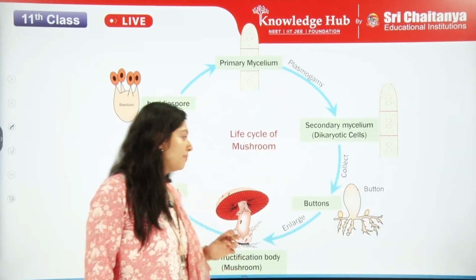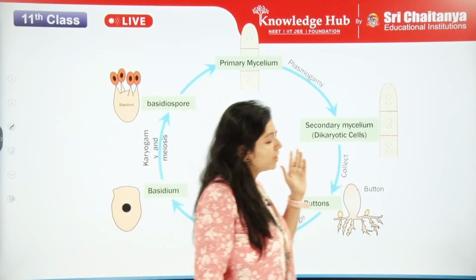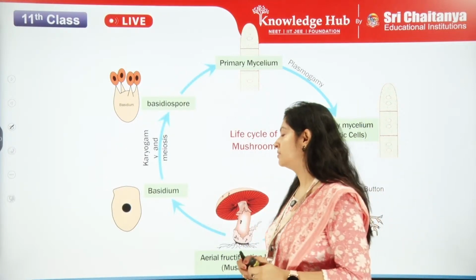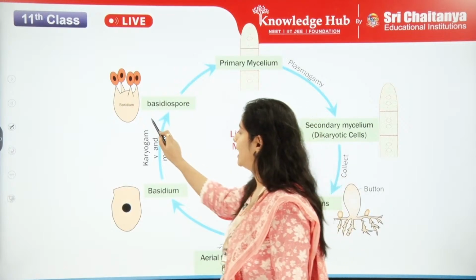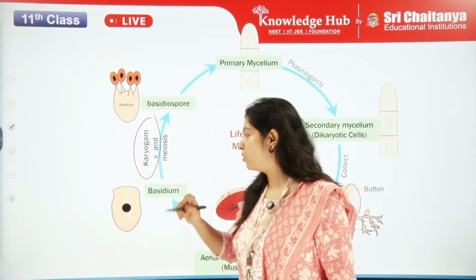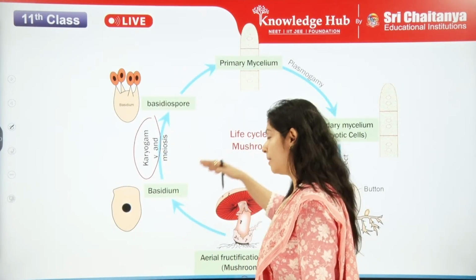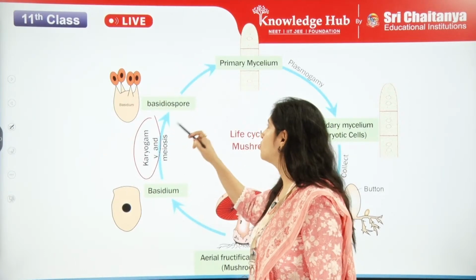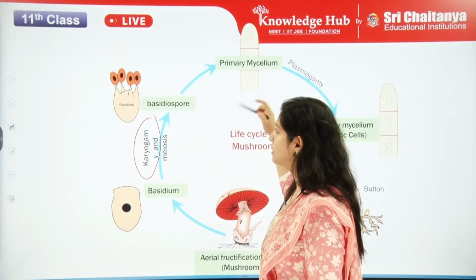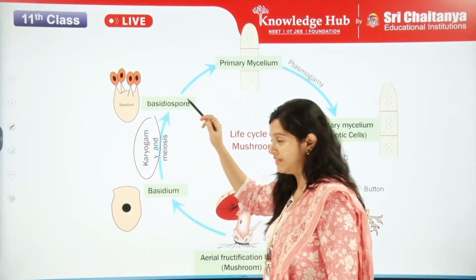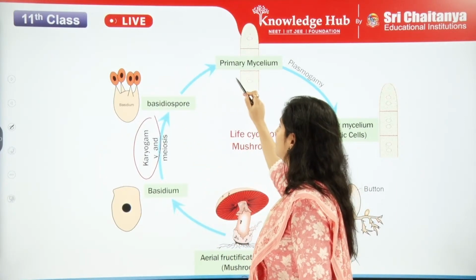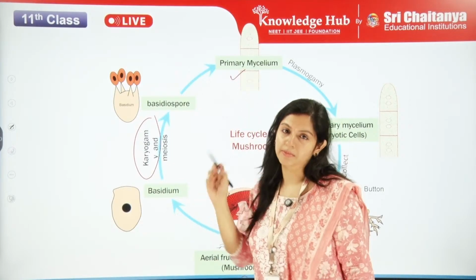And after this, what will happen? From here, you can see that the basidium will undergo karyogamy. Okay, so the basidium has undergone karyogamy and has formed the basidiospores. So the basidiospores, continuing from here, just remember, basidiospores, we were here. From here, it will be forming the primary mycelium.